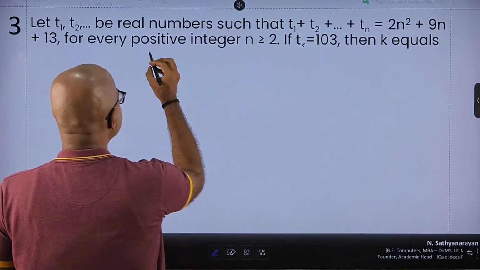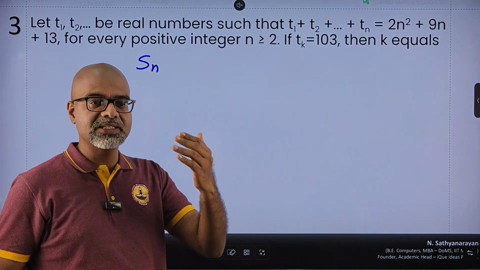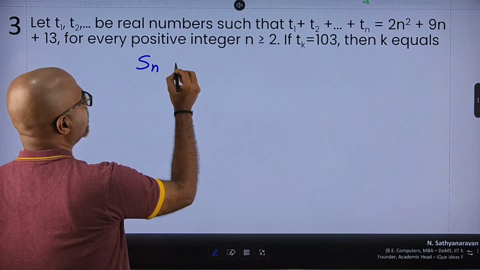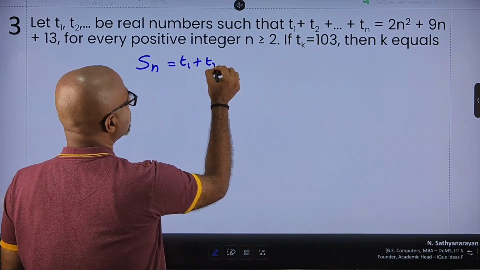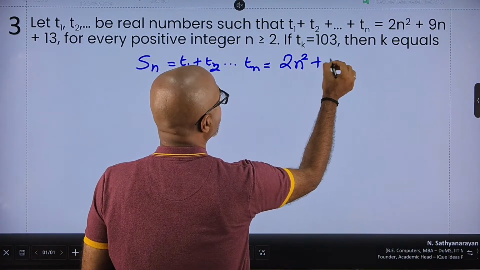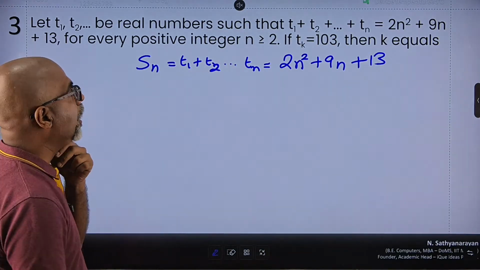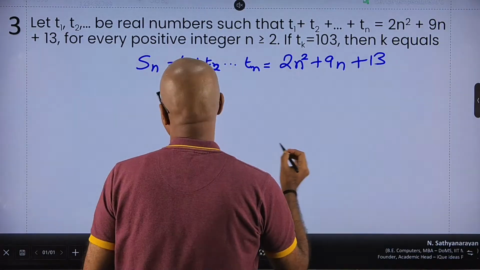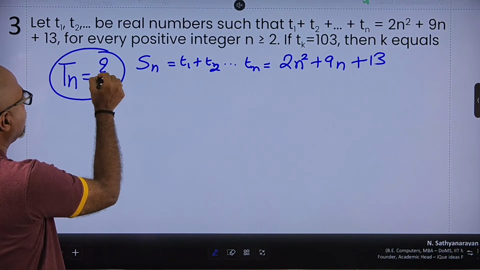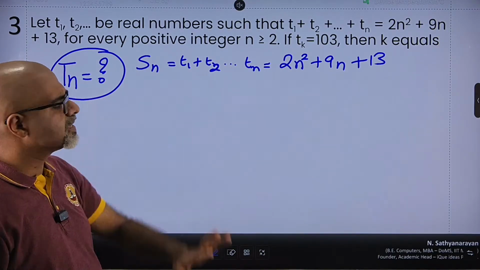Okay, so it is given that the summation of the n numbers, so when I add numbers, let us say 1 plus 2 plus 3, I call it the sum of these numbers. So the sum of n numbers, which is equal to T1 plus T2 up to Tn, is defined as 2n square plus 9n plus 13. Now I need to find an equation which tells me how the nth term is depicted in terms of n. What is the formula for Tn? Right, Tn is the last term.